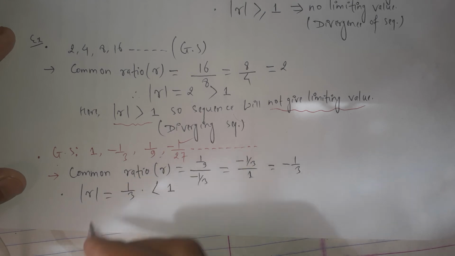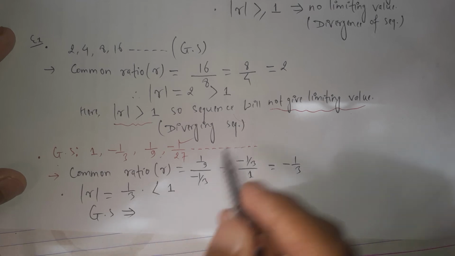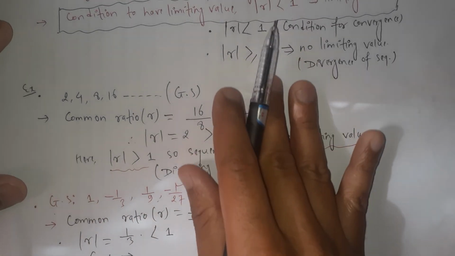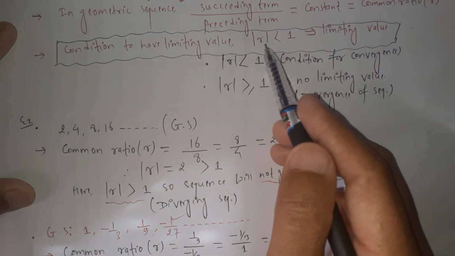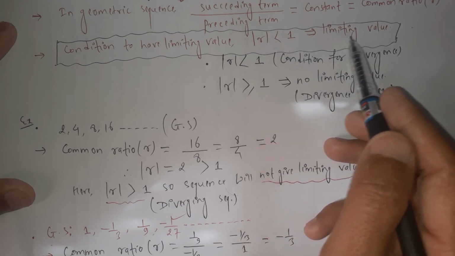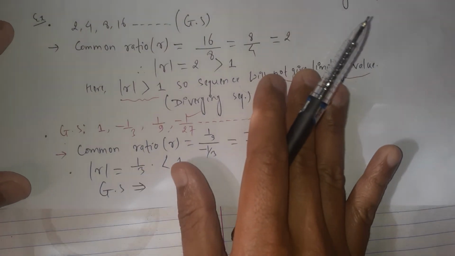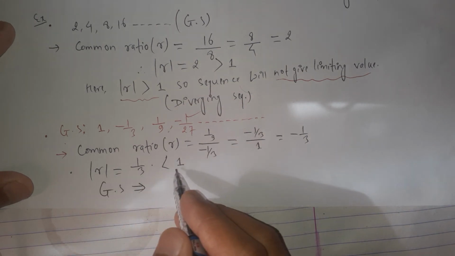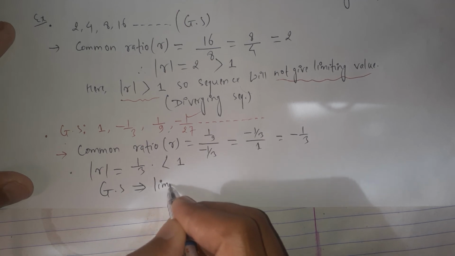So this geometrical sequence will give the limiting value. We already discussed the condition for the limiting value: if the absolute value of the common ratio is less than 1, then the sequence will provide the limiting value. Here the absolute value of the common ratio is less than 1, so the geometrical sequence will give a finite limiting value.